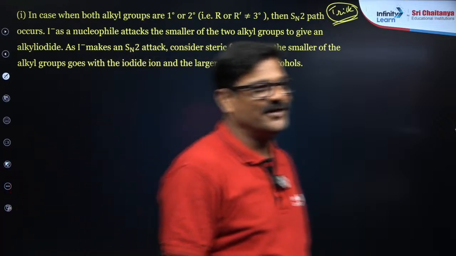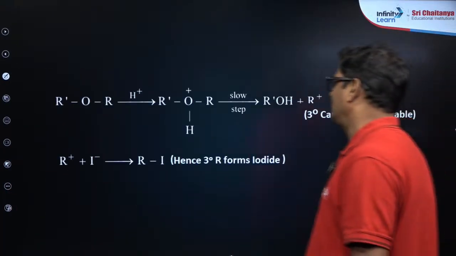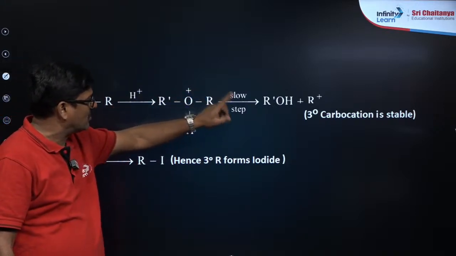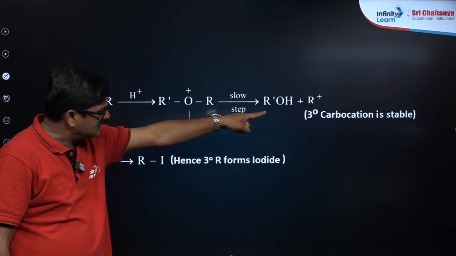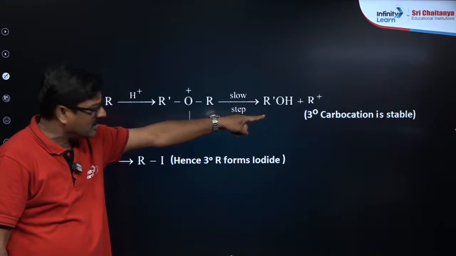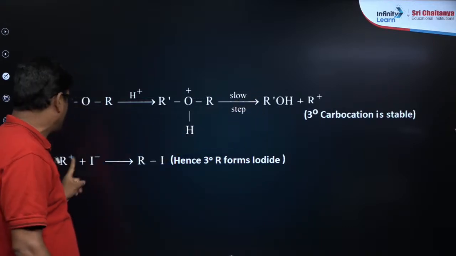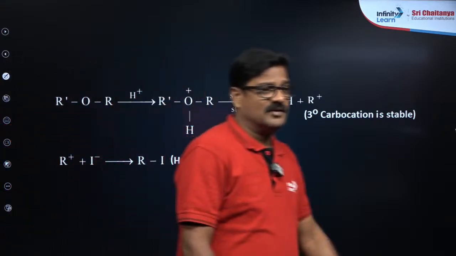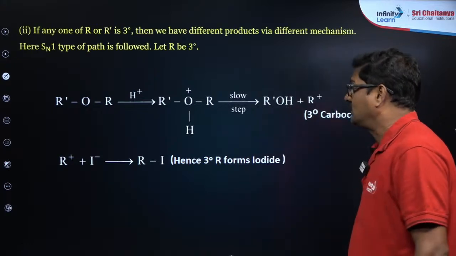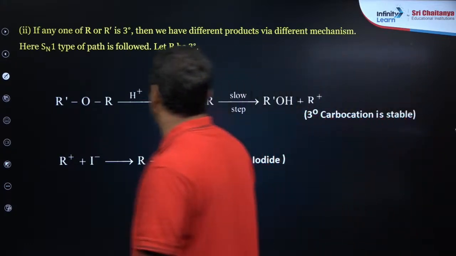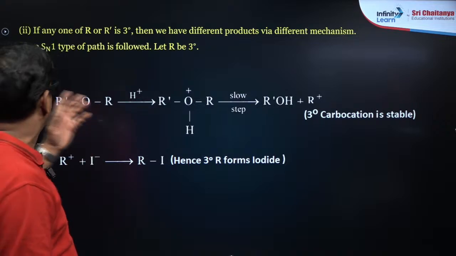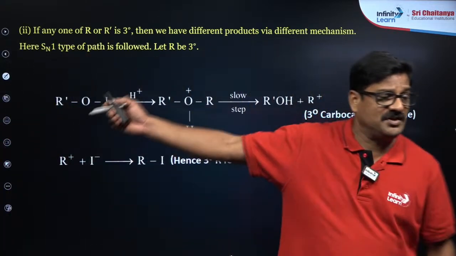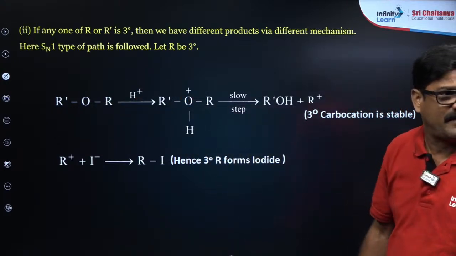Yes, okay. So let's go with if RO R' is protonated in the slow step, you are going to get the carbocation. Since this carbocation, if it is tertiary, it will be more stable and you are going to get tertiary alkyl iodide as a product. Now one more important thing, if R and R' is tertiary, then we have different products via a different mechanism. Here an SN1 type path is followed, let the R be tertiary. This is the method. Okay.